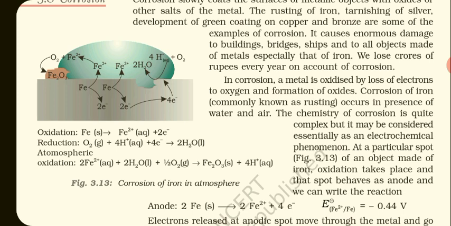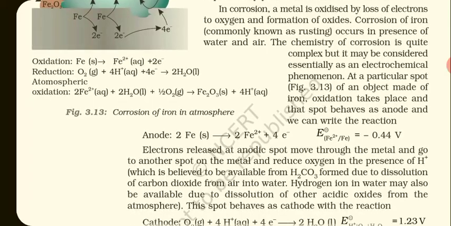The reaction can be summarized as 2Fe2+ in aqueous state plus 2H2O liquid plus half mole of oxygen gas will convert into Fe2O3, that is iron oxide, ferric oxide, or hematite. So corrosion of iron in atmosphere is taking place.